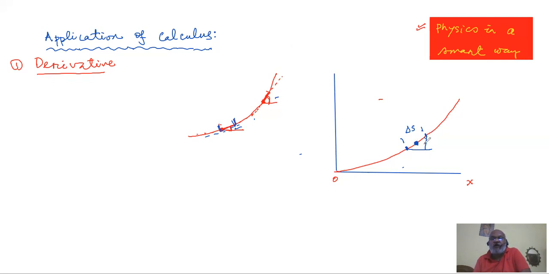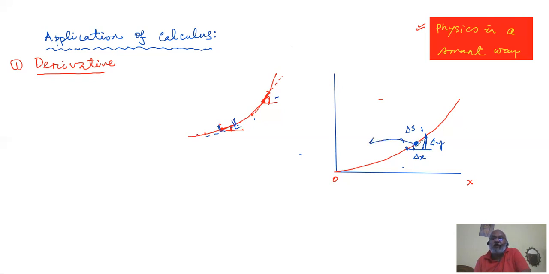So somehow that's a triangle. This base portion I can put as delta x. This height or perpendicular portion I can put as delta y. And if for the time being I forget that this is a curve, in fact part of a curve, then somebody may take that to be a straight line.